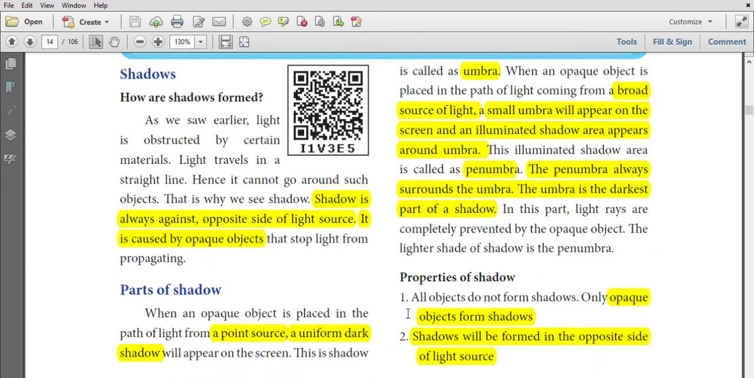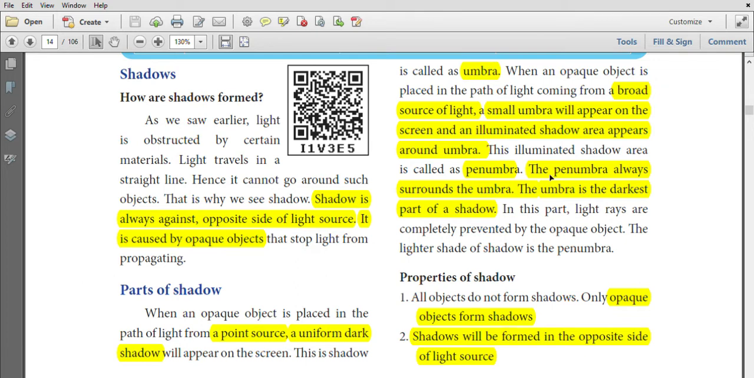Shadow. A shadow is always formed opposite the light source. It is caused by an opaque object. When you place an opaque object in front of a point source, it forms a dark shadow called umbra. When you place an opaque object in front of a broad source of light, a small umbra appears on the screen and an illuminated shadow area appears around the umbra. The illuminated shadow around the umbra is called penumbra.